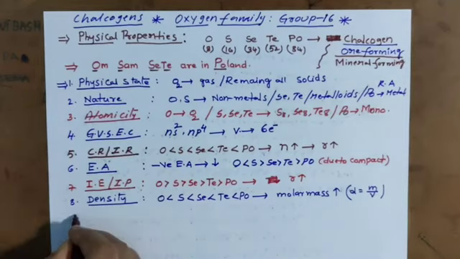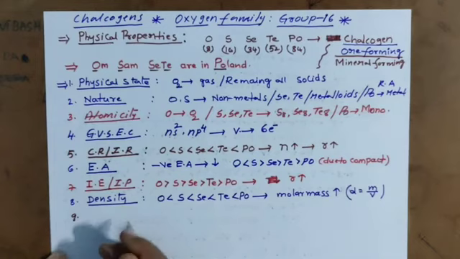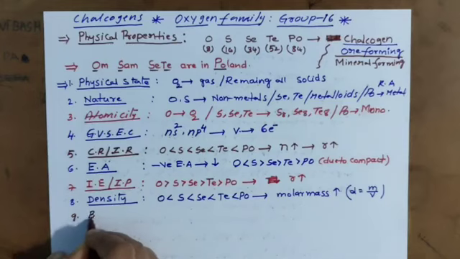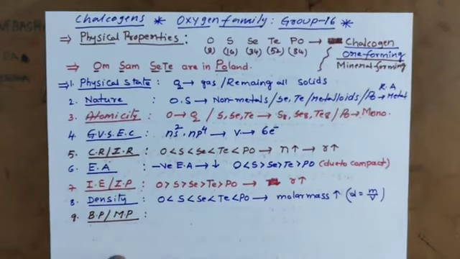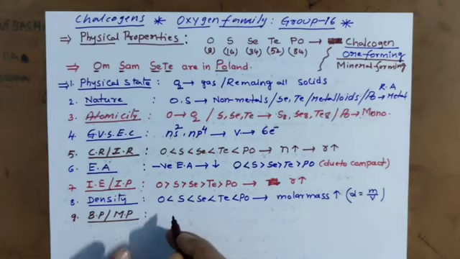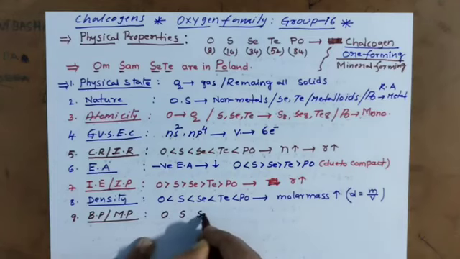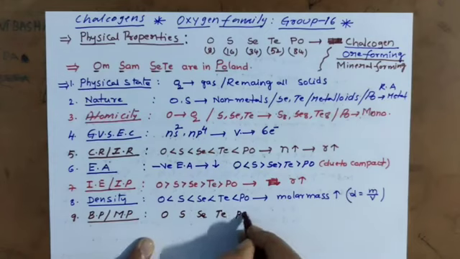Next, we have another important property, that is melting point and boiling point. Here there is no irregularity, only the general trend. Down the group, melting and boiling points are going to increase: oxygen, sulfur, selenium, tellurium and polonium.